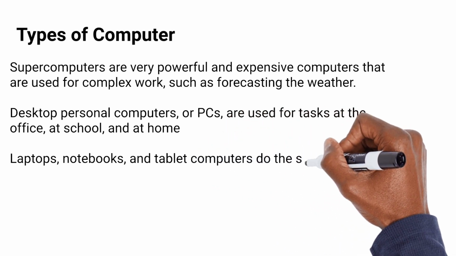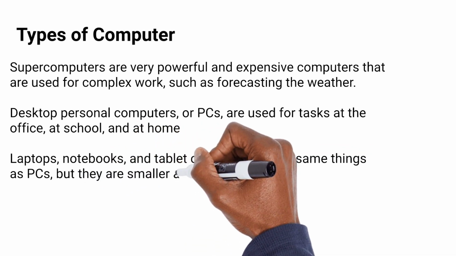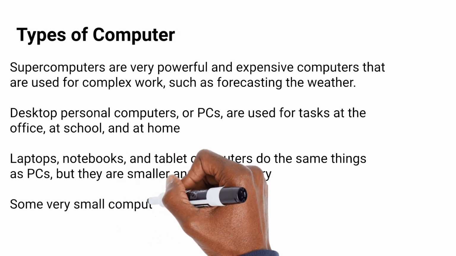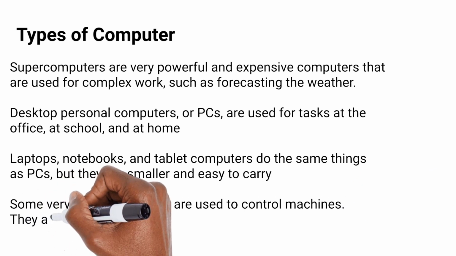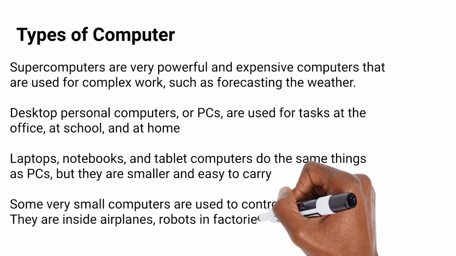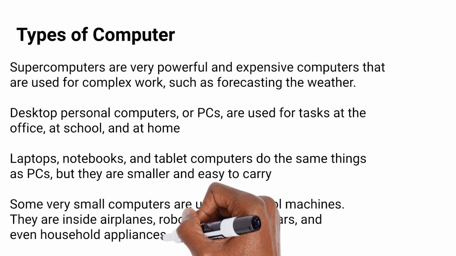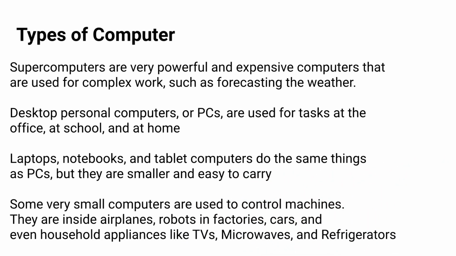The next one that we have is the desktop computers, or PCs. These are used for tasks at the office. You want to type a document in your office, in your school, or at home. These are examples of PCs, and I'll show you pictures of that. Then the next ones that you guys will probably know are the notebooks, laptops, tablets, and the iPad. They do the same thing as PCs, but they are smaller and easy to carry around. So those are also types of computers.